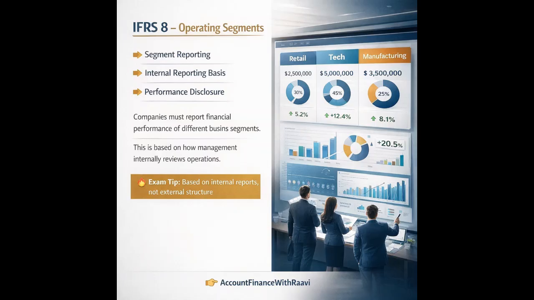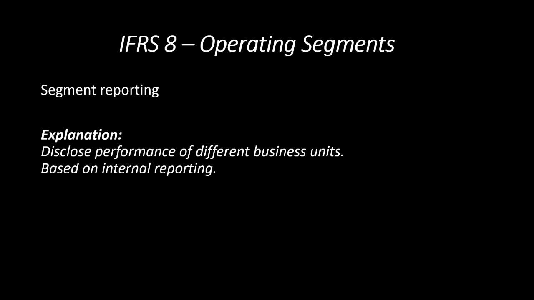Then IFRS 8, which mainly focuses on segment reporting. Generally this standard says that if the company has multiple segments, it is always required to present the performance of these multiple segments. Here you can see it is mandatory as per IFRS 8 for an entity having multiple segments, that is, multiple verticals or multiple business units, to disclose the performance of the different business units. This is compulsory as per IFRS 8, and it is generally based on your internal reporting.